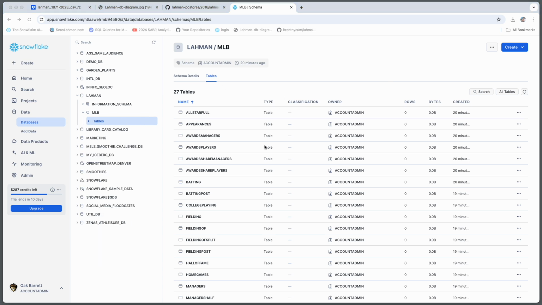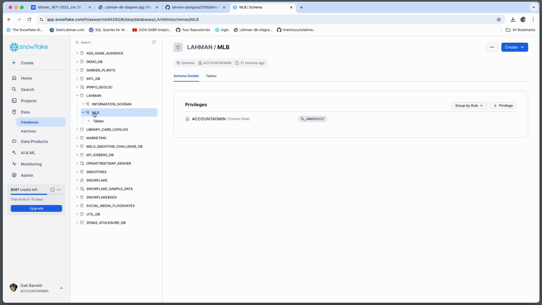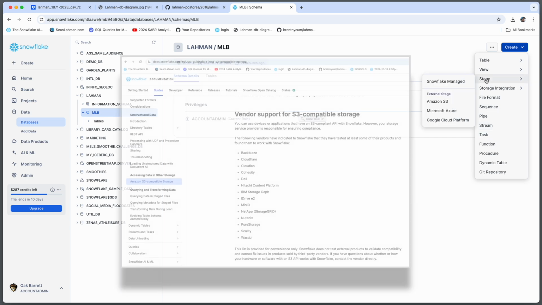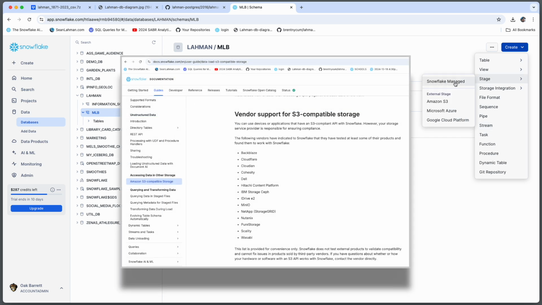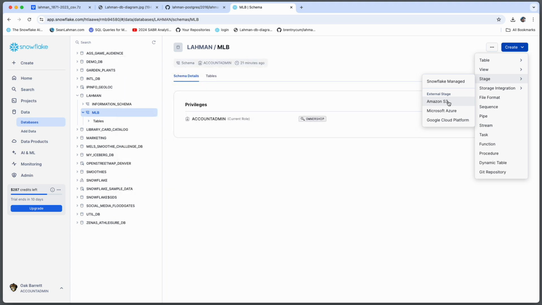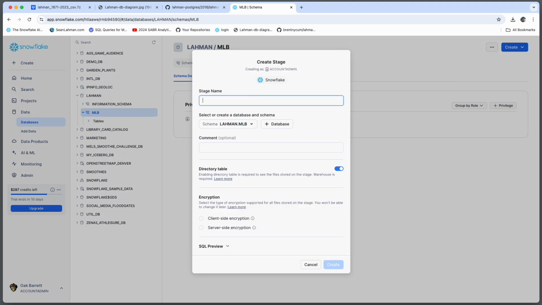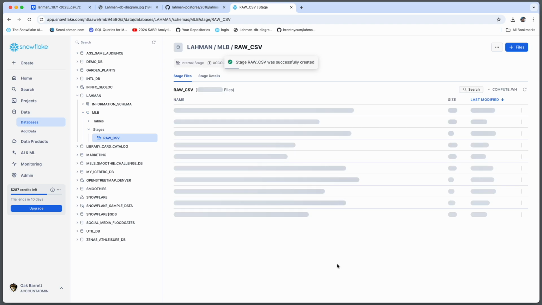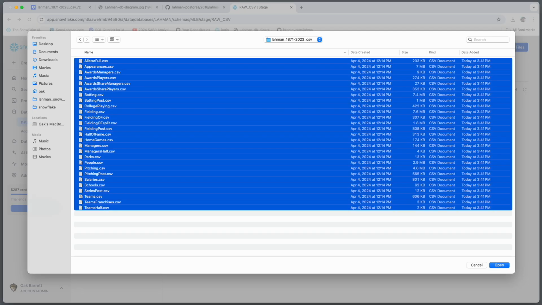Snowflake supports internal and external stages. External being Google, Azure, and obviously S3 compatible stages, whether it's AWS or Pure Storage or Cloudian or all the other usual suspects. For sake of simplicity, I'm going to use an internal Snowflake managed stage. I'll give the stage a name, and then we'll upload files to that stage.